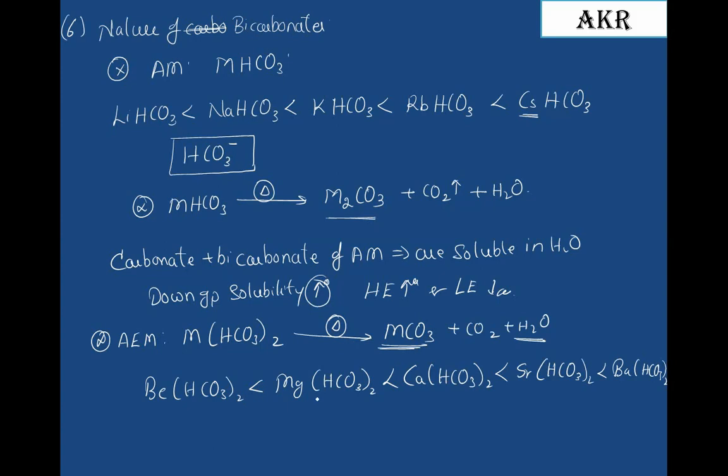Bicarbonates of magnesium and calcium are involved in the formation of temporary hardness of water.